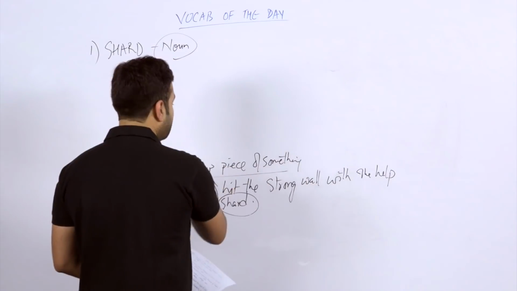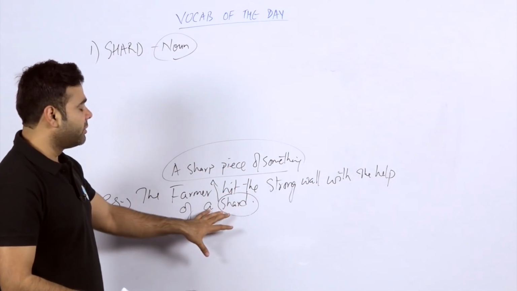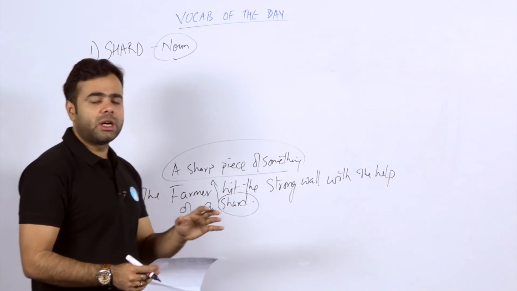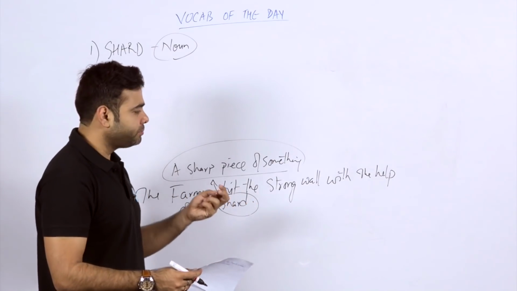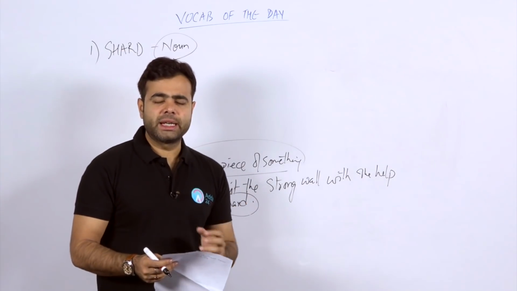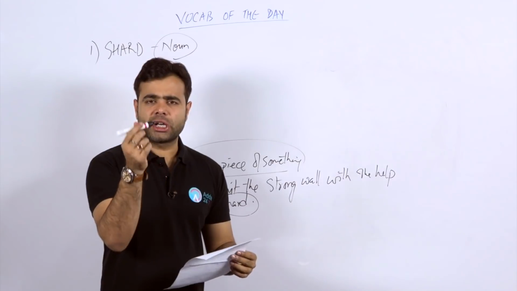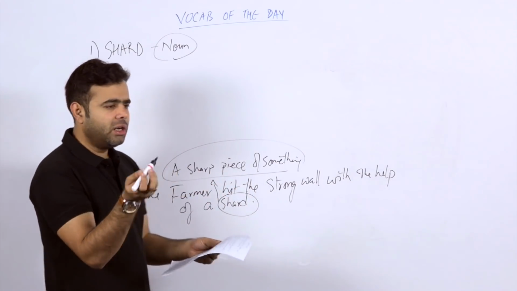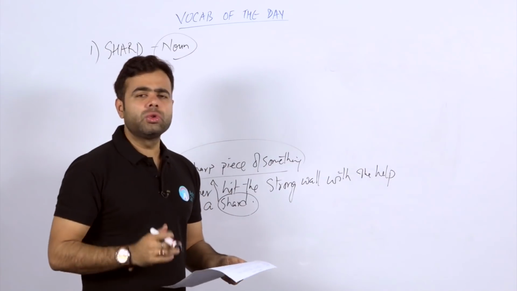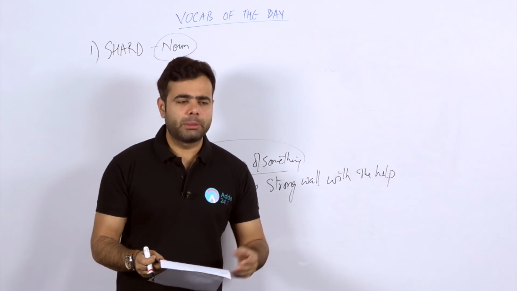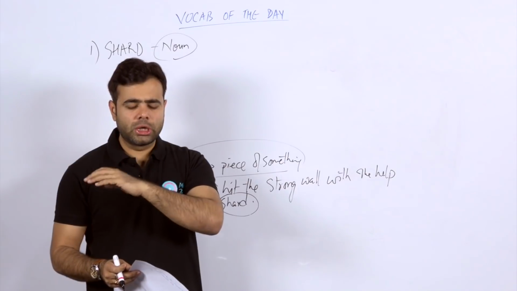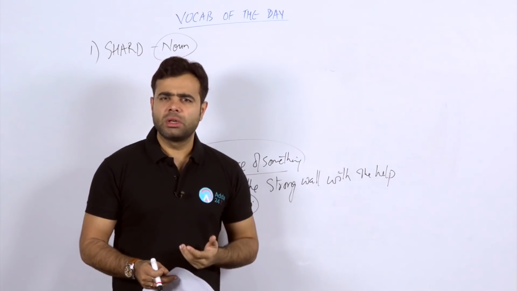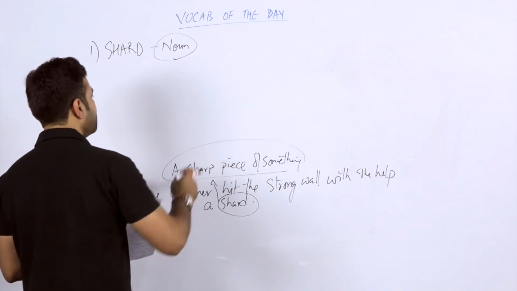So when you use this particular word shard, it should give a sense of something which is a kind of tool. Are you getting it, students? Suppose I am using this pen as a tool, so I would say it's a shard. And if you want to use it in a sentence, you can simply say that the person used a shard to remove the blockage, isn't it? So simply you can use this word in a sentence.